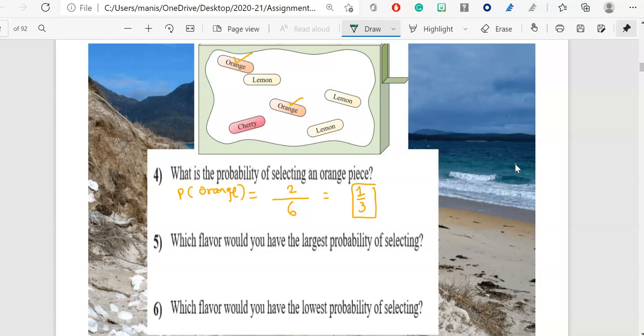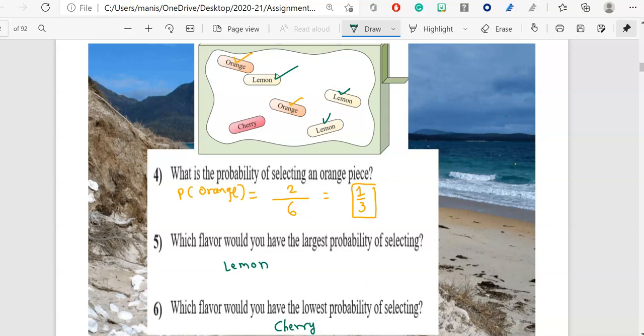So let's see over here. We are having, okay, 1, 2, 3. So looking at this, which one do you think will have the largest probability of selecting? So if you look over here, I can clearly see for the lemon, my probability is what? 50% or 1 over 2. This is only 1. So what? Lemon is the one. Lemon flavor has the highest probability of selecting, because I can see there are more lemon candies or lemon pieces over here. Which flavor would you have the lowest probability of selecting? It's quite easy over here, because cherry is the only one, which is only one. See, how many orange are? 2, lemon are 3, so cherry is the one. It has the lowest probability of selecting.